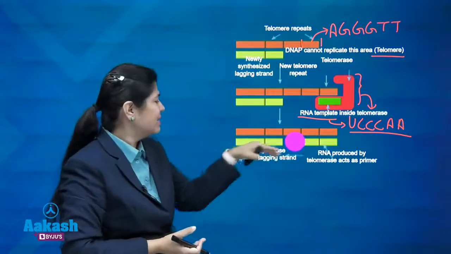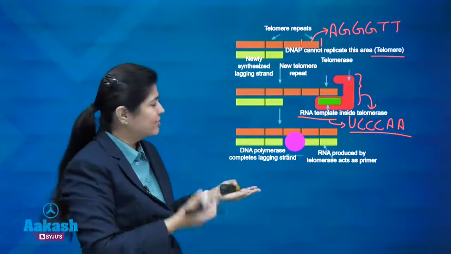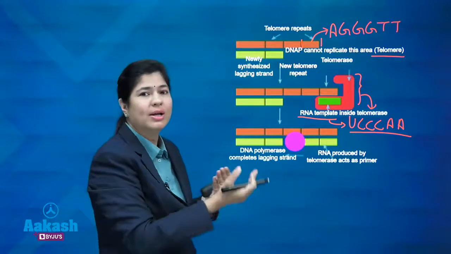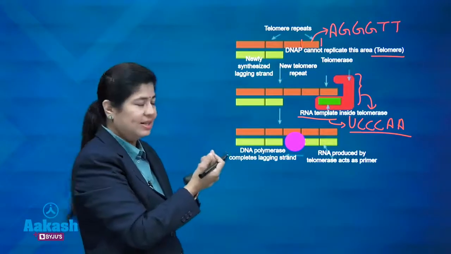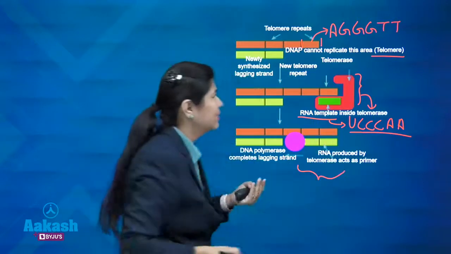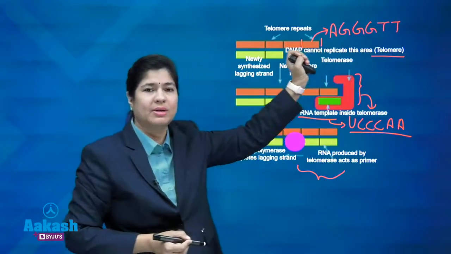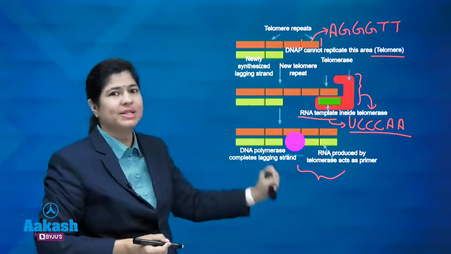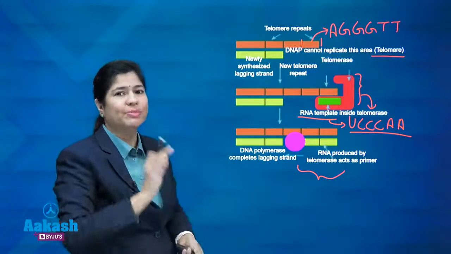DNA polymerase as always will come for the hybridization and ligase will come and seal the nick. So this shortening, which happens due to telomere, is avoided, and it is present in stem cells, it is present in cancer cells. You have to memorize this.